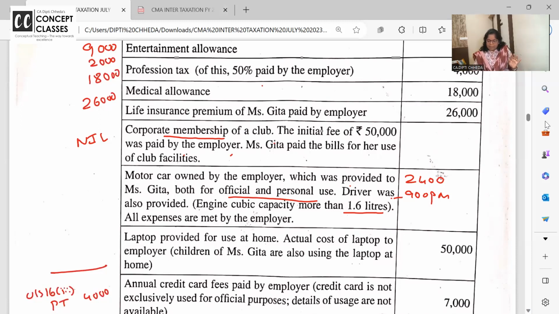All expenses are paid by the employer. Car is the employer's, expenses are the employer's, partly official, partly personal, then 2,400 per month is added as perquisite plus 900 for the driver. So 3,300 into 12. Let's see how much it comes to. 3,300 into 12. 39,600 will be the motor car perquisite.